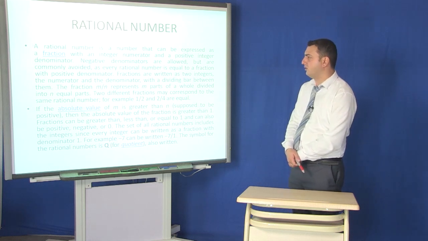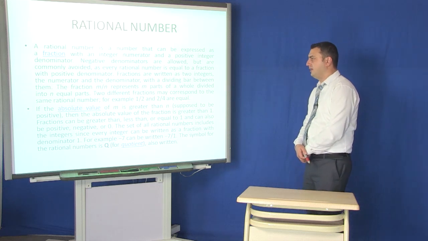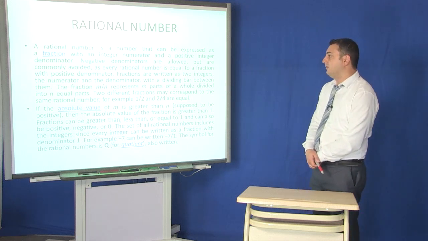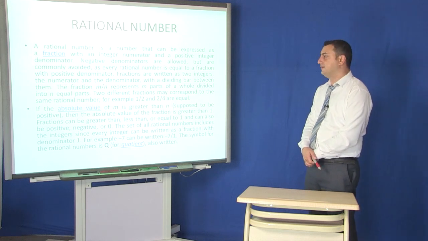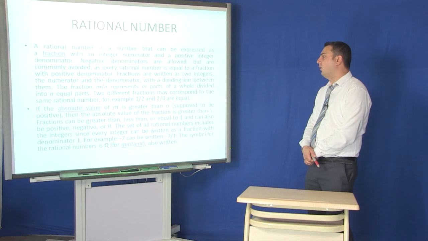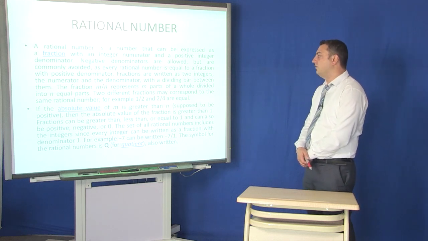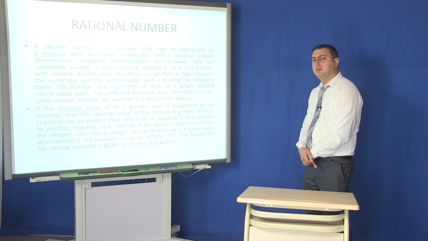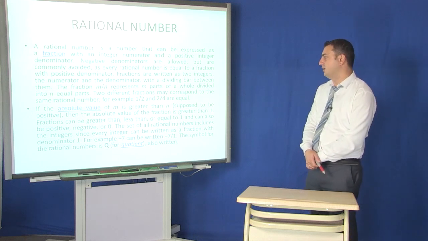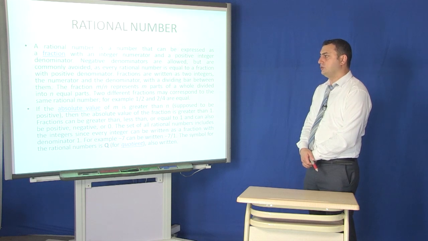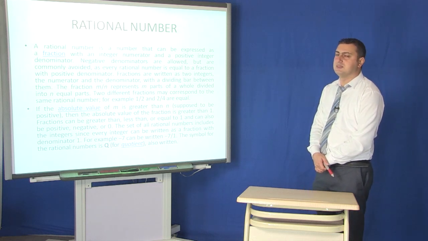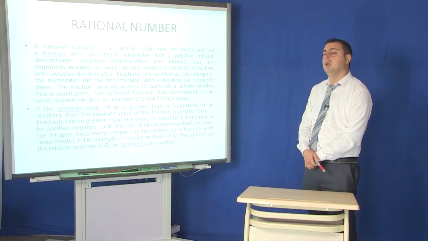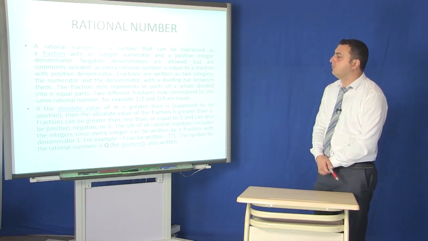Fractions are written as two integers, the numerator and the denominator, with a dividing bar between them. The fraction m/n represents m parts of the whole divided into n equal parts. Two different fractions may correspond to the same rational number. For example, 1/2 and 2/4 are equal. As you see, in fractions the numerator is usually set with cardinal numbers, but the denominator is usually set with ordinal